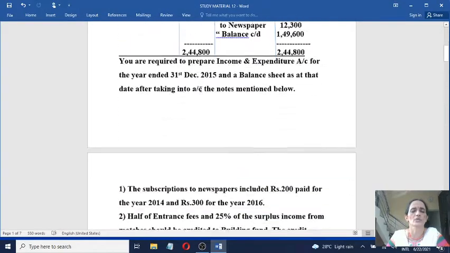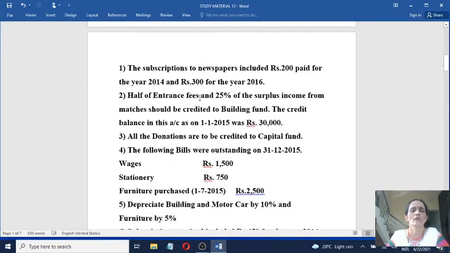Relating to entrance fees also you have adjustment. Half of entrance fees and 25% of